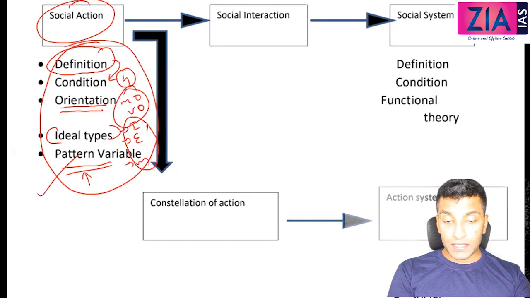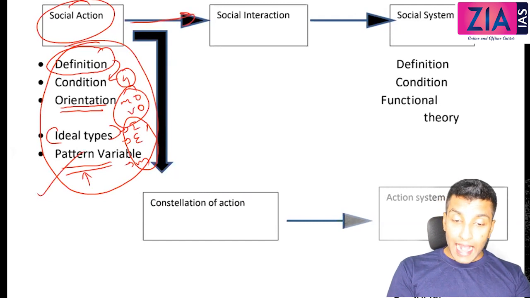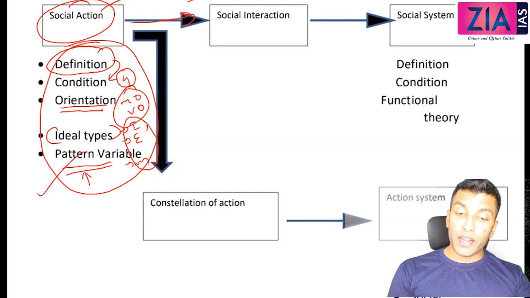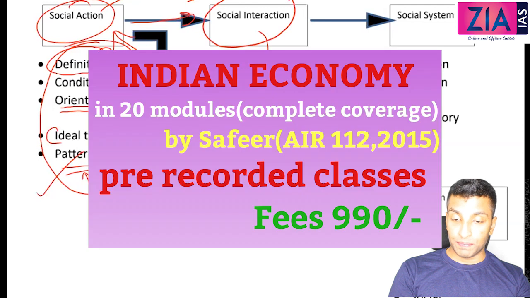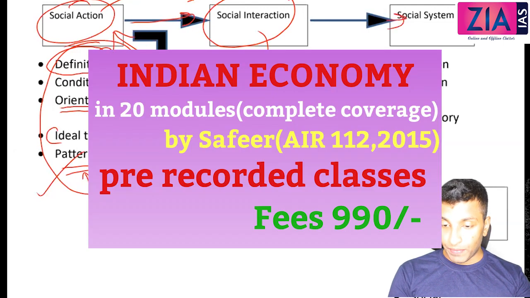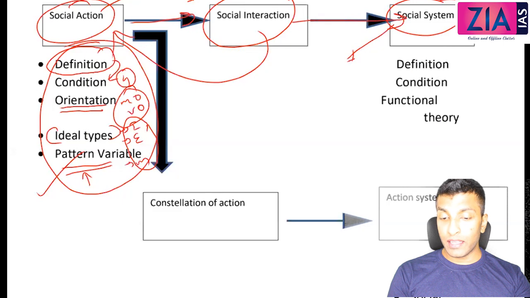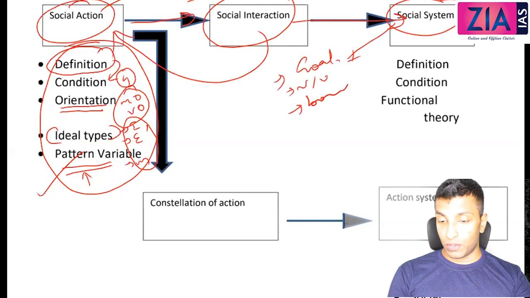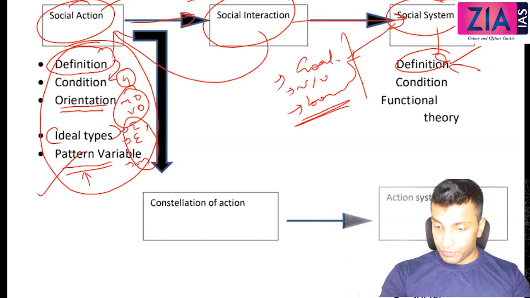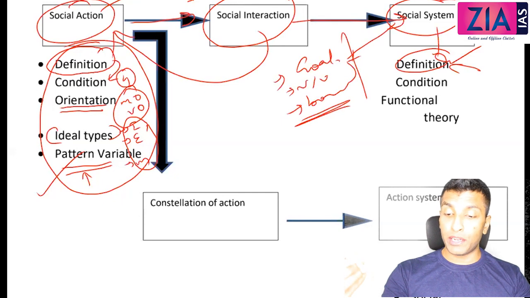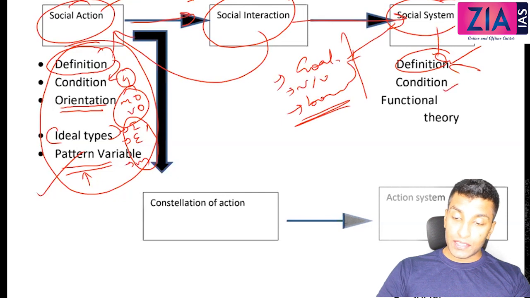Then we discussed social interaction. What is that? If actions are oriented towards others and are in a state of mutual reciprocity, then interaction will take place. This interaction will lead to a social system when some conditions are there. What are they? Goal has to be there, norms and values, and then an abstract boundary around them. So we discussed the definition of social system, that big definition which was given by Parsons. You can write that, or the definition which I have given to you, which is derived from that particular definition, you can write that also. Both are fine. And the 6 conditions that we have discussed, you can write.